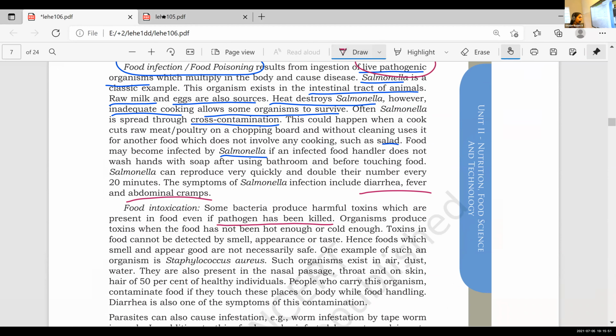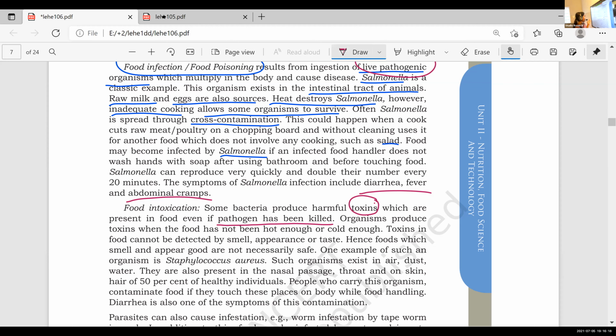So by proper cooking, the pathogen is killed, but the toxins are already present in that food. That leads to food intoxication. Is that clear? We already discussed what a toxin is, right? It is the ability of a substance to cause harm or injury. That is toxins. Clear?